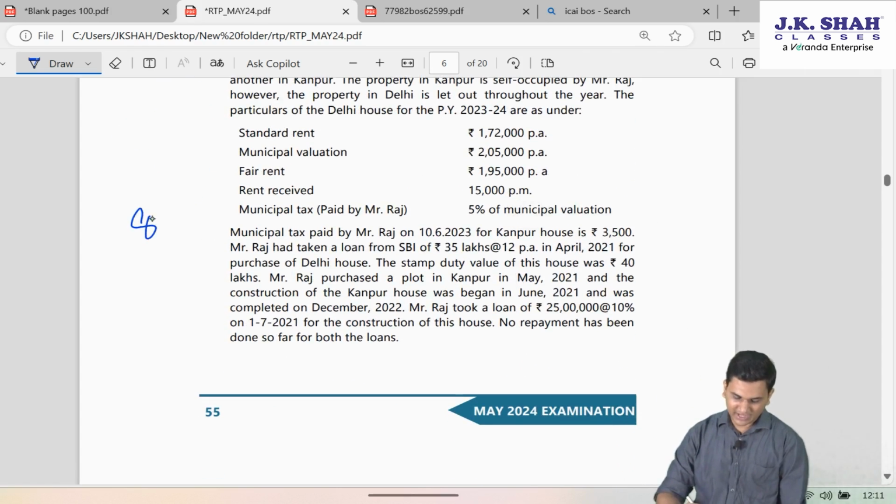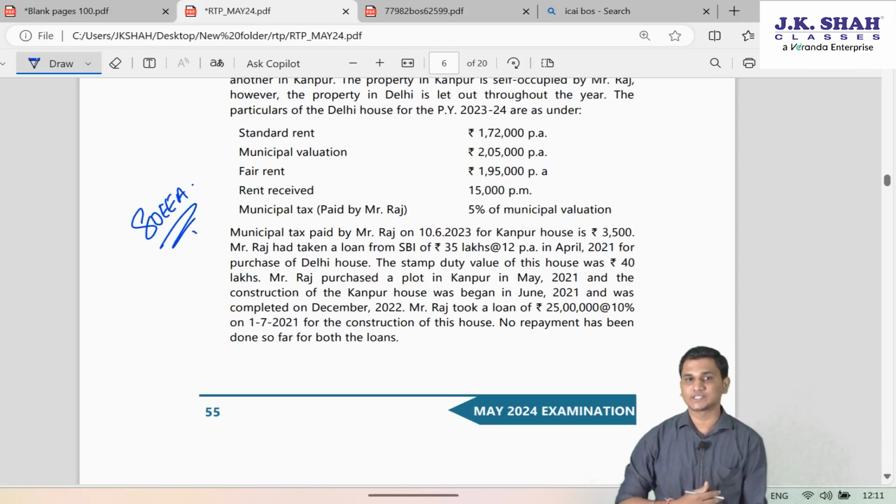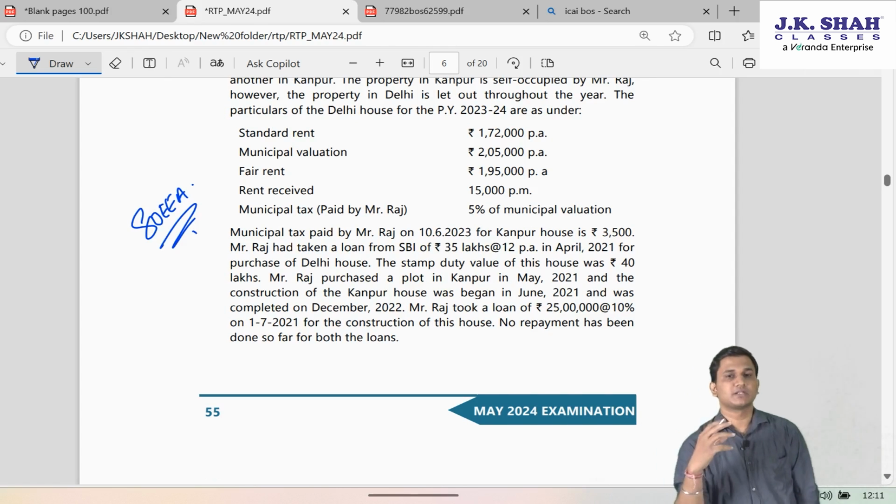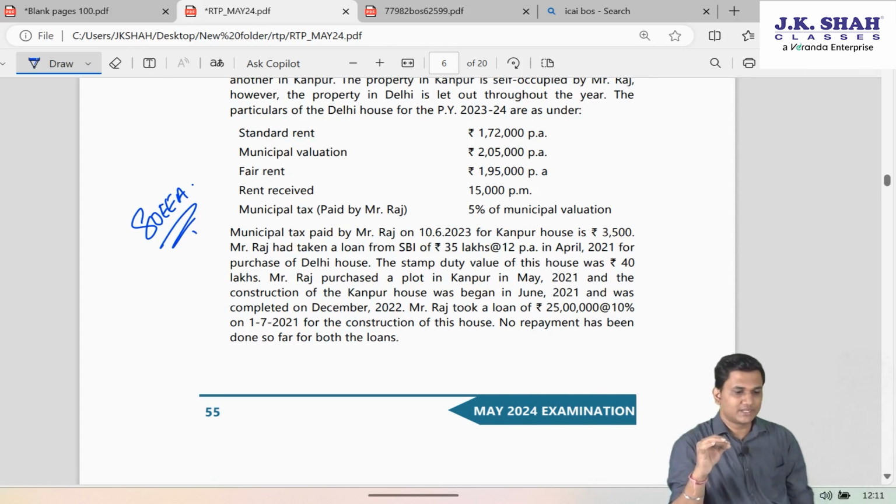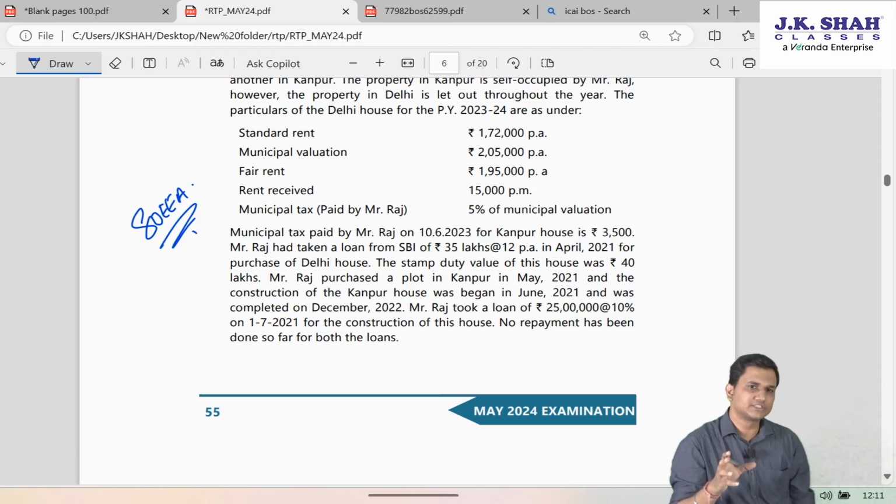Then this one was having an 80EE adjustment, which students will tend to forget, because people are generally of the view that 80EE can be taken only for self-occupied property. And it is not wrong also, friends. Generally we take it for self-occupied properties only, because for let-out property the entire deduction gets allowed under section 24 itself.